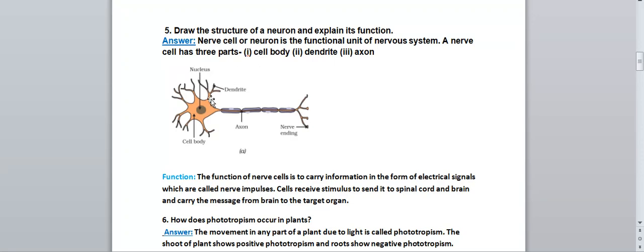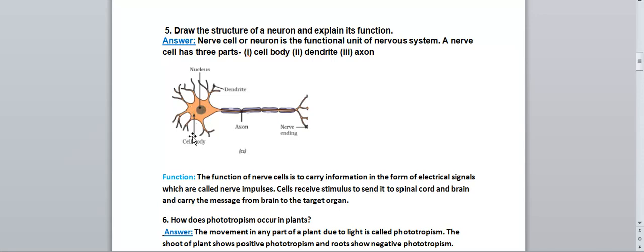So let's discuss its structure. This round part, the head-like structure, is called the cell body. This tube-like structure is called the axon, and at last we have the nerve endings, the tail-like structure. In the cell body, you can see some root-like, branch-like structures; these are called dendrites. And at the center, a round structure is present, that is called the nucleus.